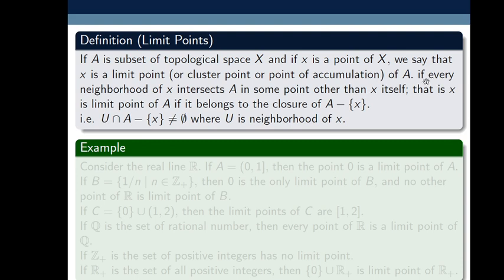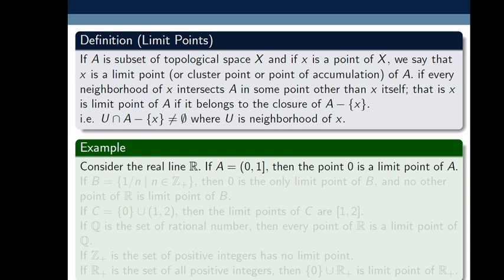Remember the word every neighborhood: you have to check every possible neighborhood of x. Don't stop at countably many neighborhoods. If you take only one neighborhood and check, the condition may be satisfied, but it doesn't mean x is a limit point, because you have to check every neighborhood of x. If this happens, then we say that x is a limit point of subset A of topological space X.